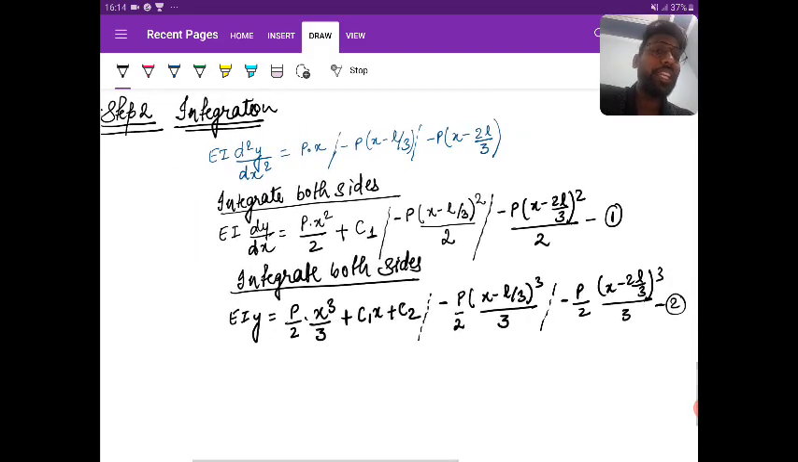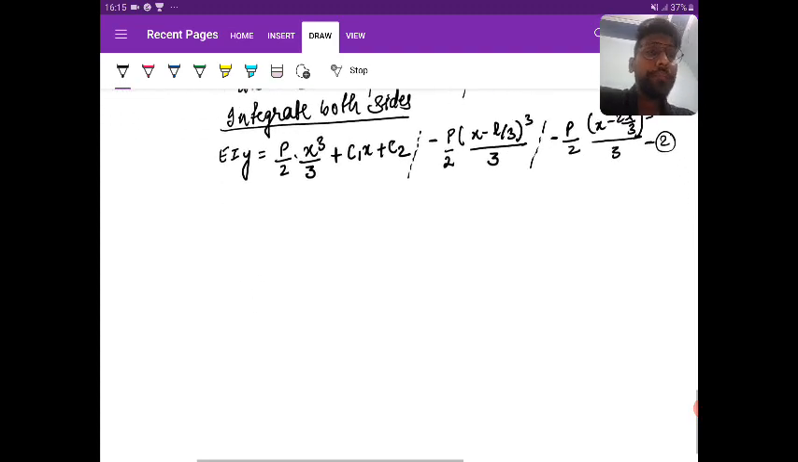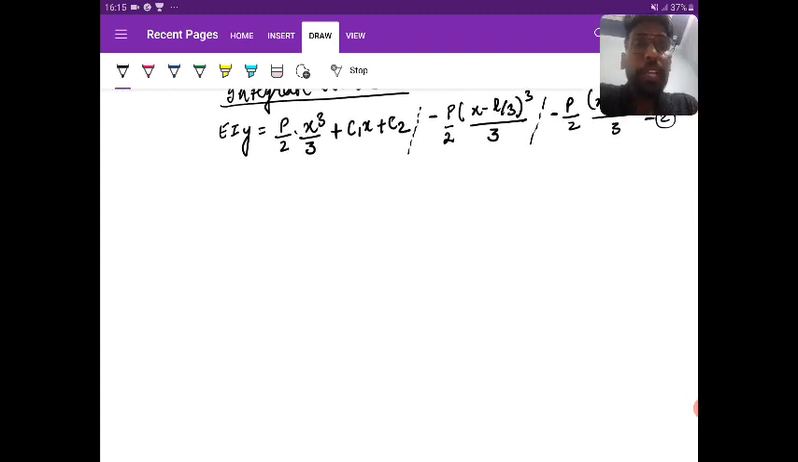Right. Any doubt in this integration? Any doubt in this second step? Yes. Any doubt in this second step? Okay.